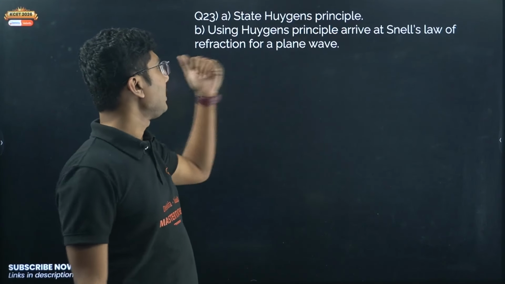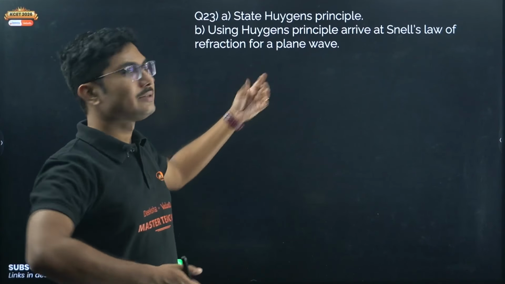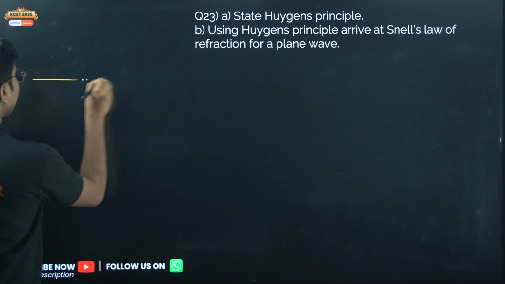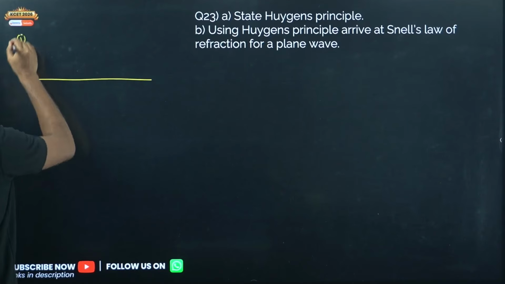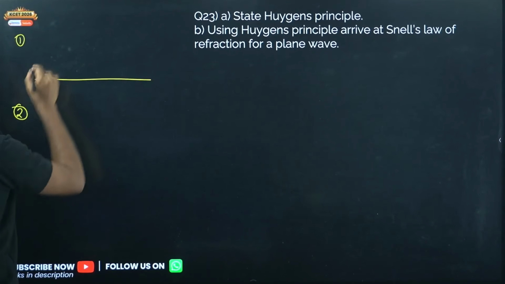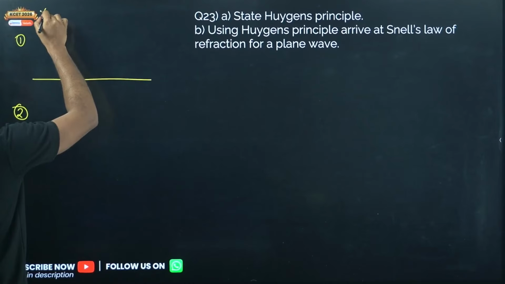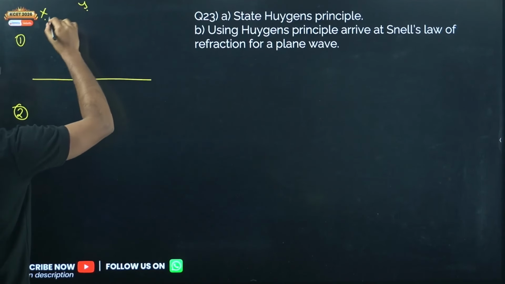State Huygens principle. Using Huygens principle, arrive at the Snell's law. Snell's law is the law of refraction. It is slightly more complicated than the reflection one. So here we have a medium which is separating the two media. So this is medium one, this is medium two. Again, two brothers started at the same point, say X and Y. Okay, they started at the same point.